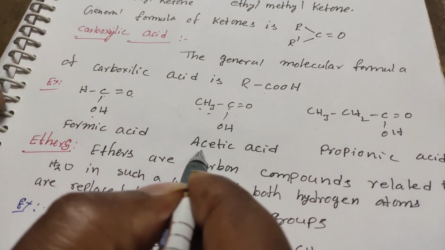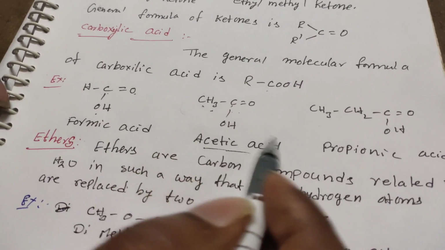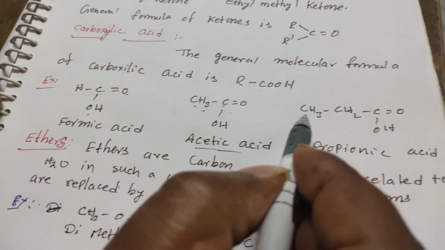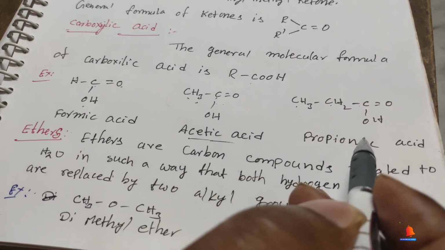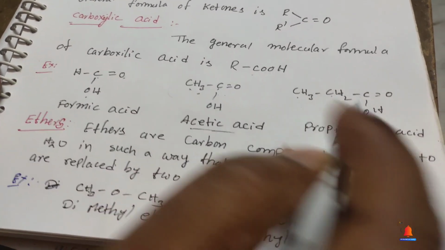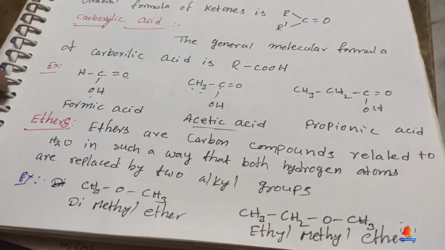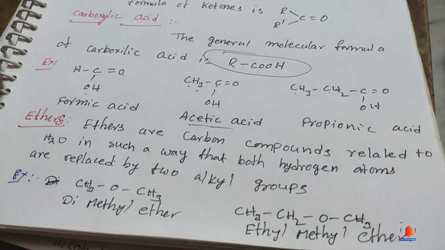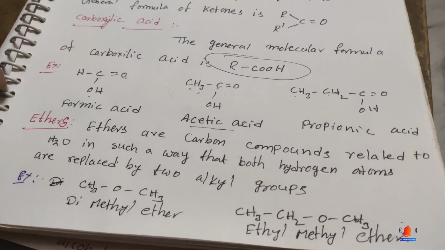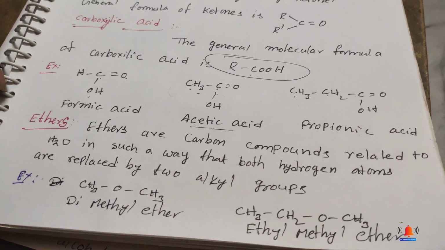Already we know that vinegar contains acetic acid. And if there are three carbons in the structure, it is propanoic acid. In a given compound, if you find a COOH group, it is called the acidic group.